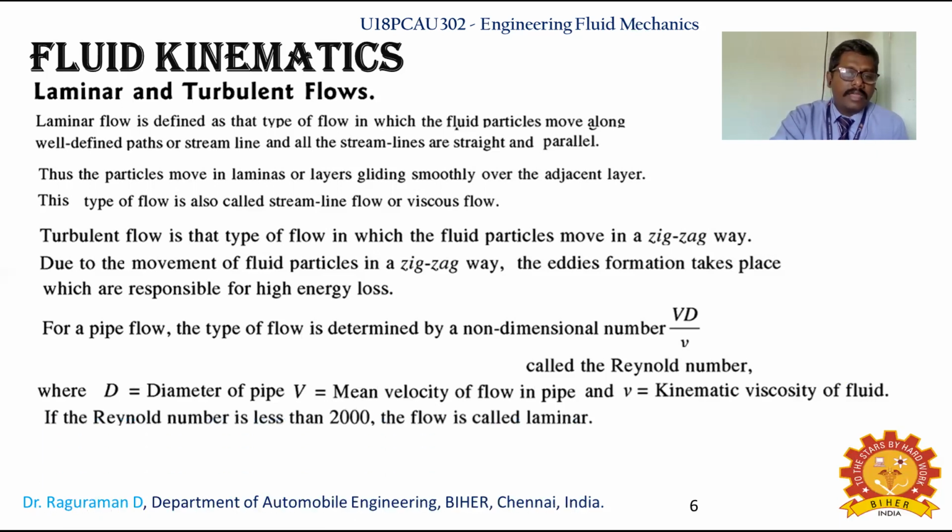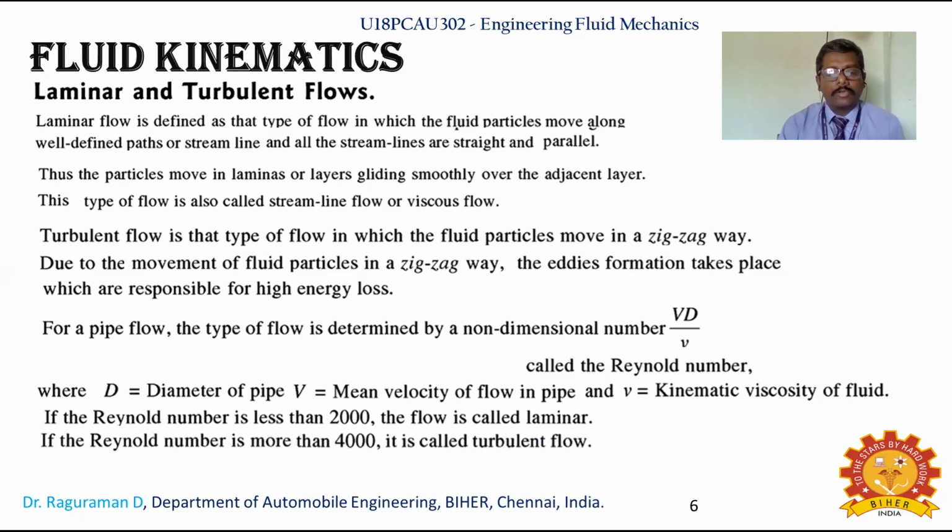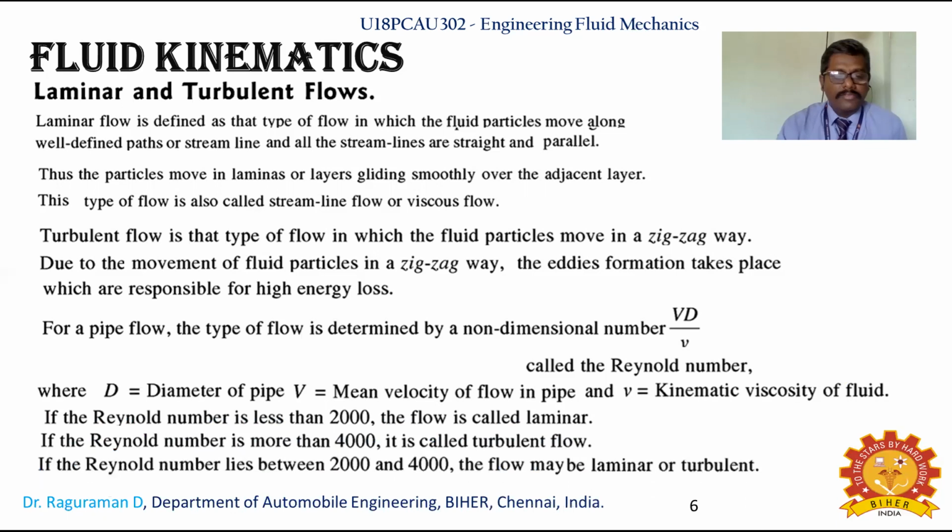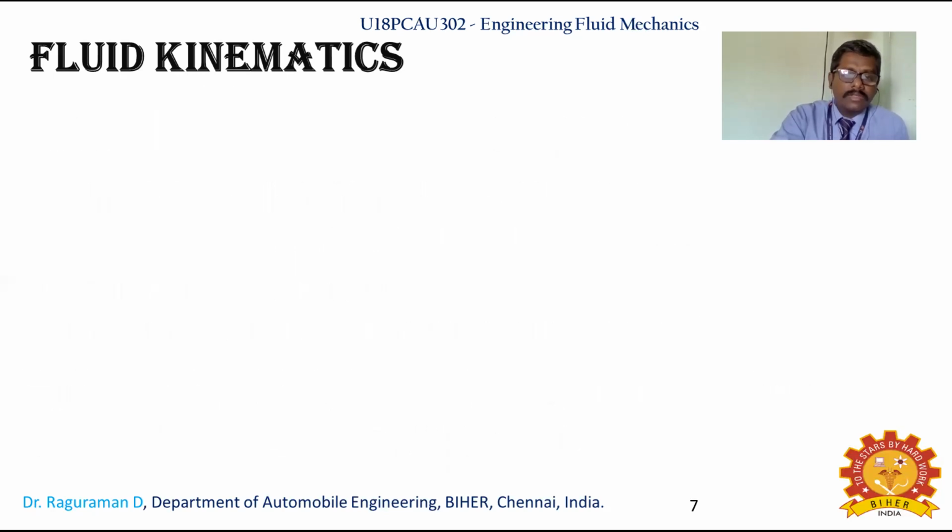Based upon the Reynolds number, we can say laminar flow or turbulent flow. If it is less than 2000, the flow will be said to be laminar. Another important number is 4000, which is for turbulent flow; you have to keep it in mind. A Reynolds number more than 4000 means it is called turbulent flow. And if it is between 2000 and 4000, the flow can be either laminar or turbulent, as it lies in between the range.